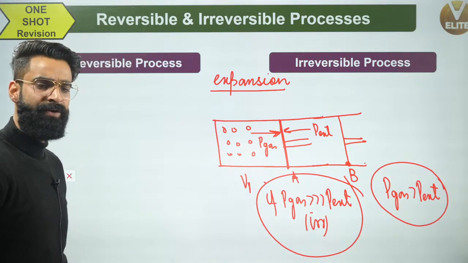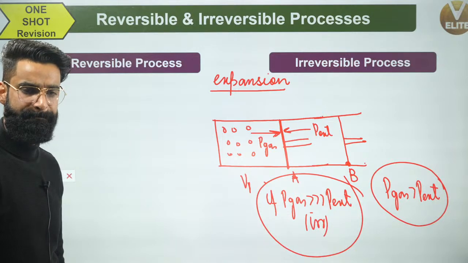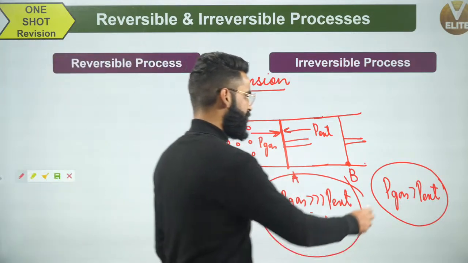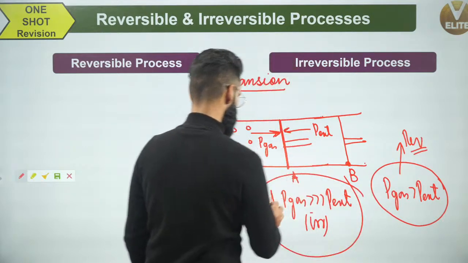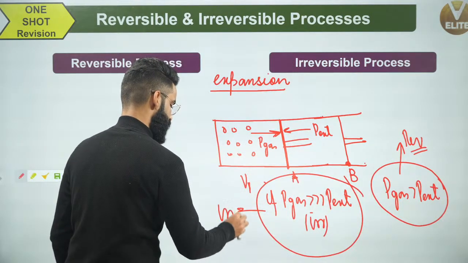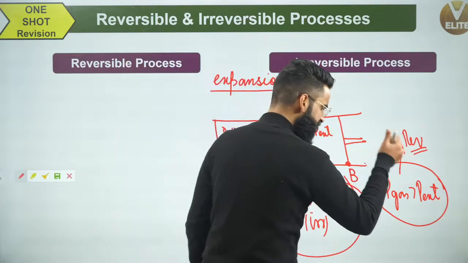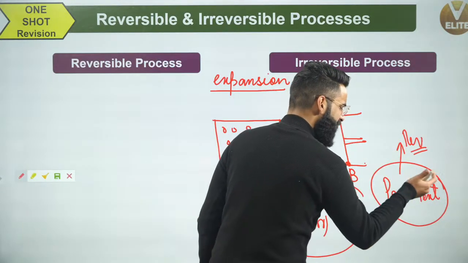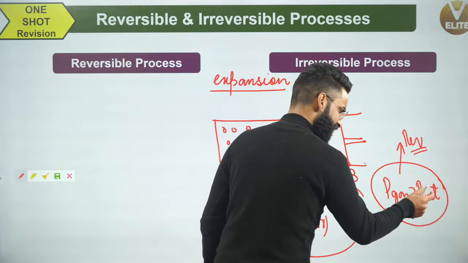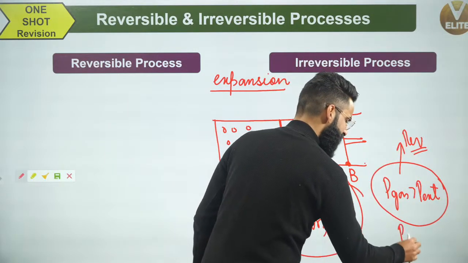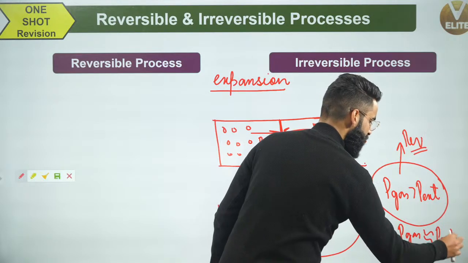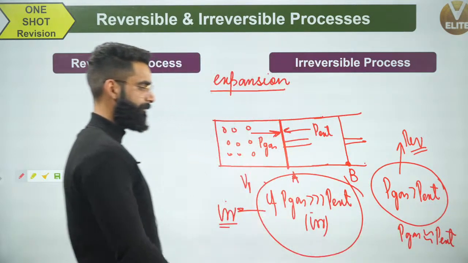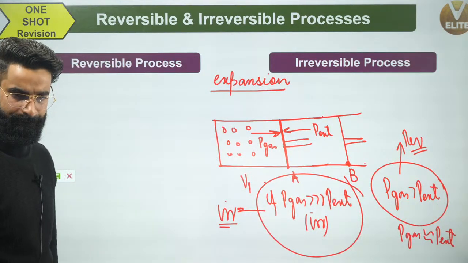In reversible expansion, no doubt P gas is greater than P external only by a small amount, or I can say P gas is almost equal to P external.